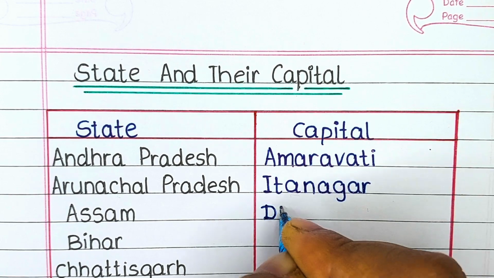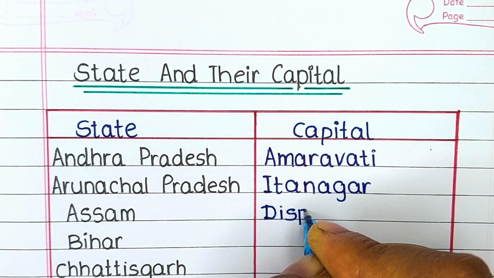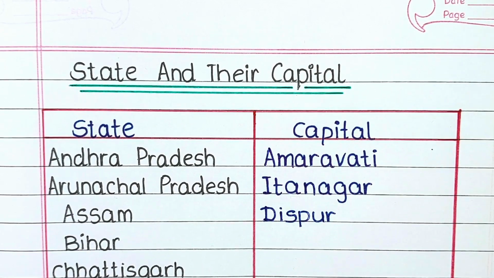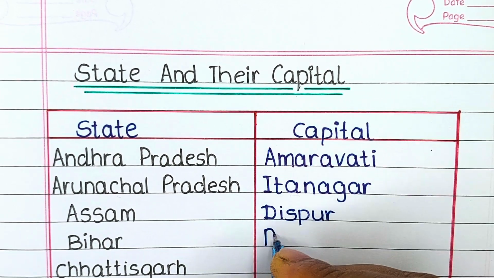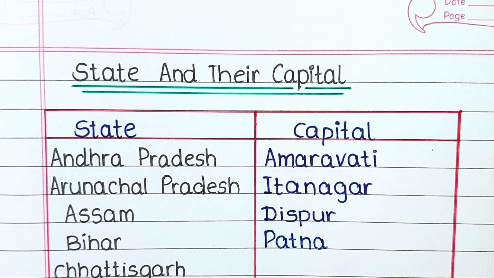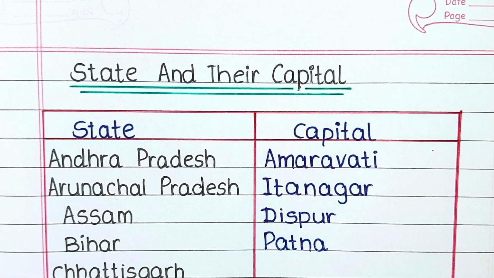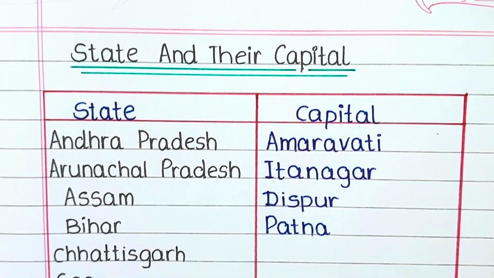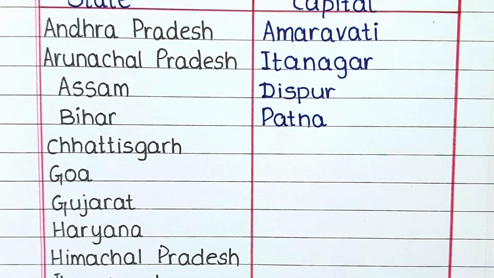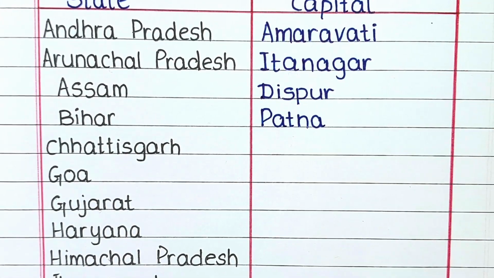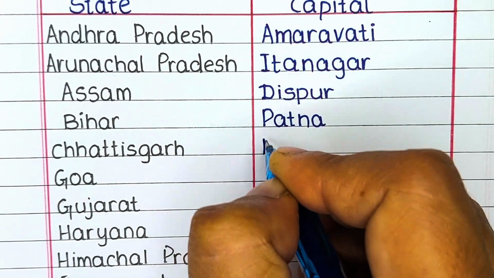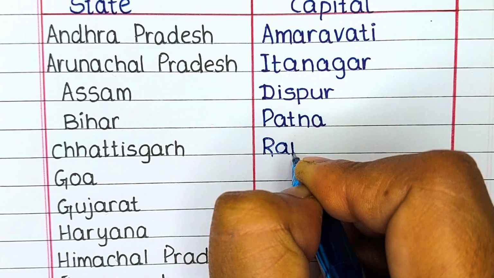Next up we have Assam. The capital of the state Assam is Dispur. Next, Bihar. The capital of Bihar is Patna. The next state in our list is Chhattisgarh. The capital of Chhattisgarh is Raipur.